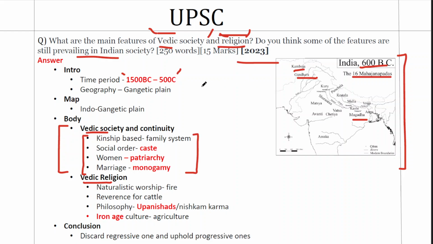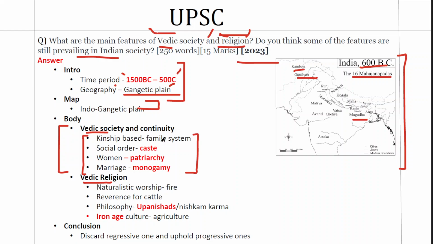Alright. Now we'll also mention the geography in the introduction. We'll say that this civilization belonged to the Indus Valley, belonged to the Gangetic plain along the banks of river Ganges, Yamuna. These are the rivers that are mentioned in the Vedas as well. So we'll give these two valuations in the introduction, we'll give the map, and then we'll move to the body part. We have 4 points each in 2 parts. This is a 15 marker.